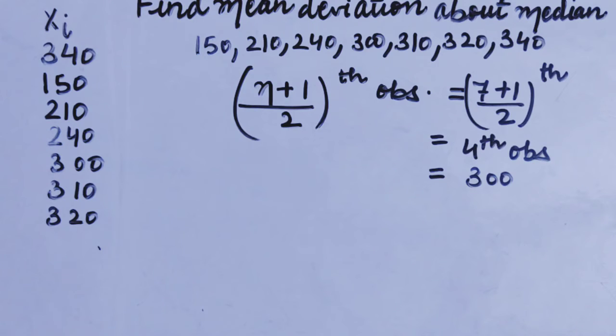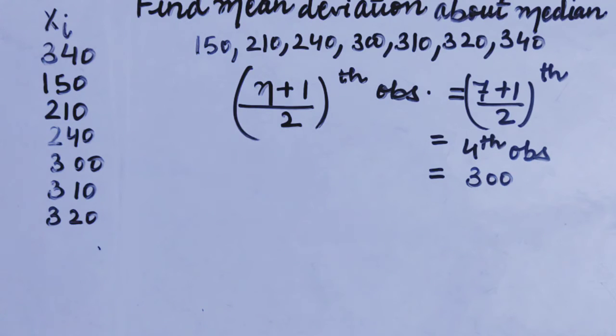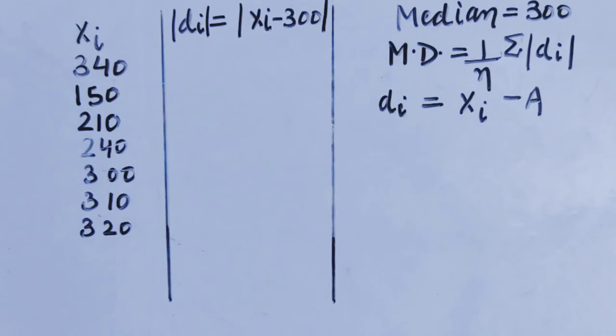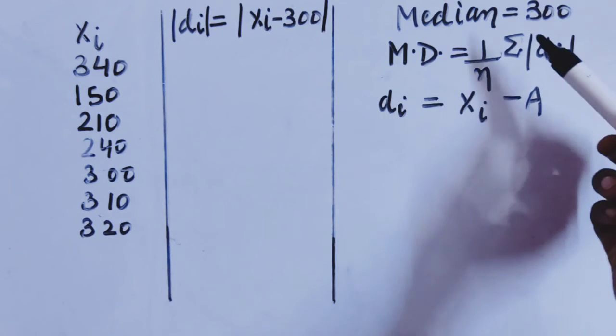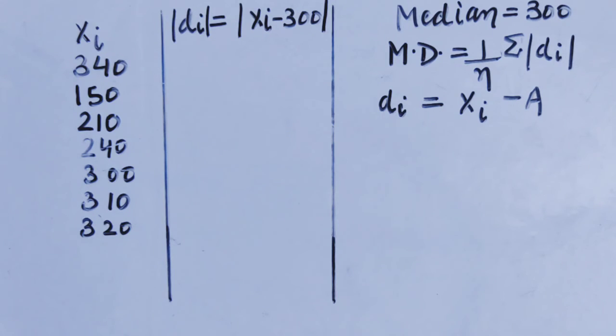Now what we will do to calculate mean deviation? We will take the deviation of this median from each and every observation. Now see students, we are going to find out mean deviation. As I have told you, this is the formula where di is equal to xi minus A, and A stands for average, and here we have to calculate mean deviation about the median.